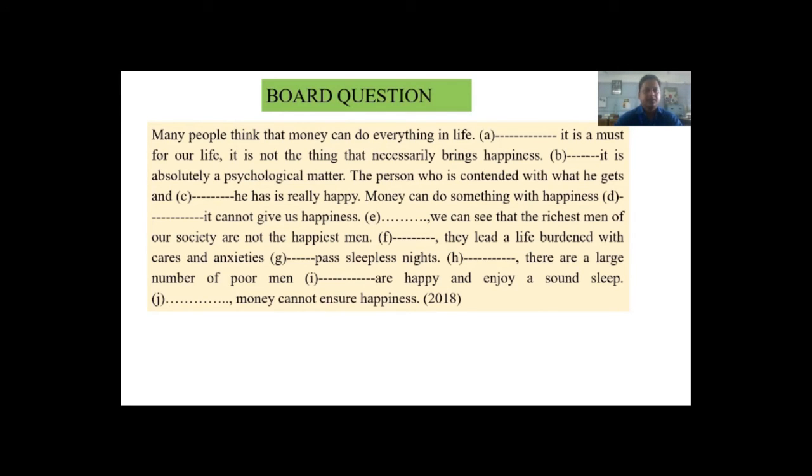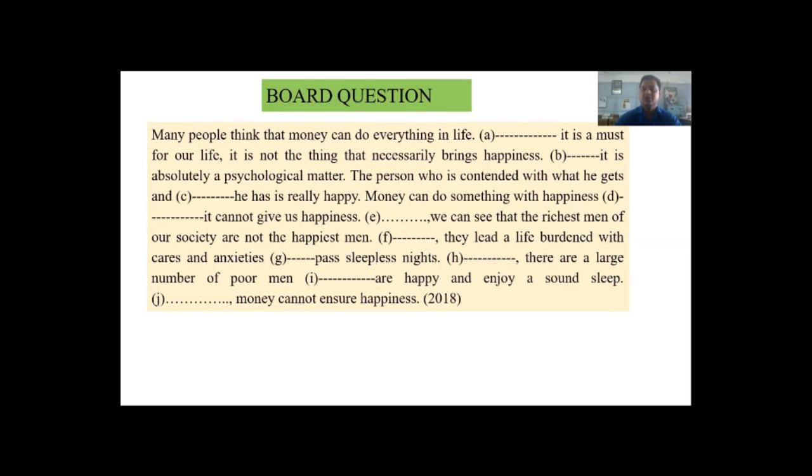Many people think that money can do everything in life. Dash, it is a must for our life. It is not the thing that necessarily brings happiness. Dash, it is absolutely a psychological matter. The person who is contented with what he is and dash he has is really happy. Money can do something with happiness, dash, it cannot give us happiness.